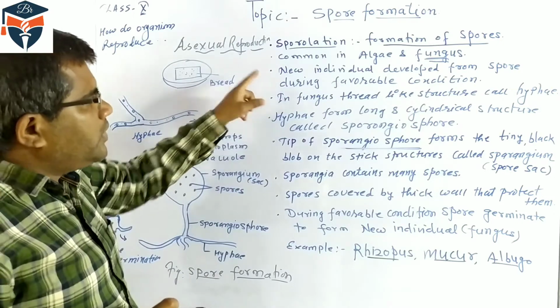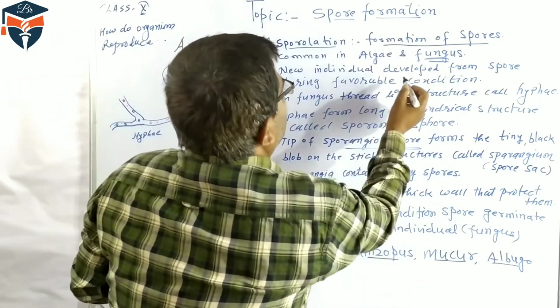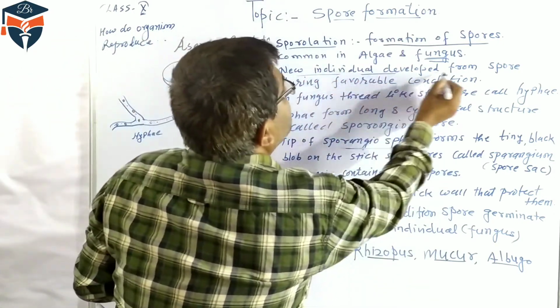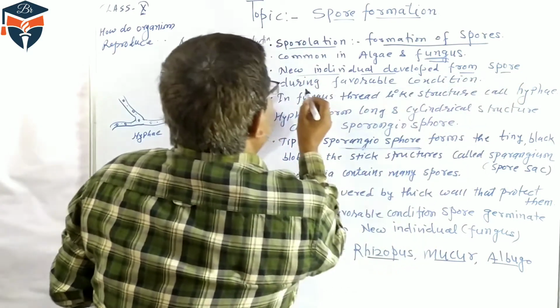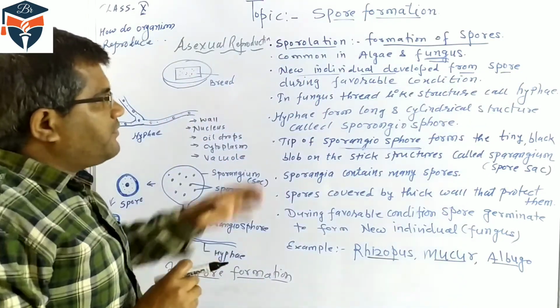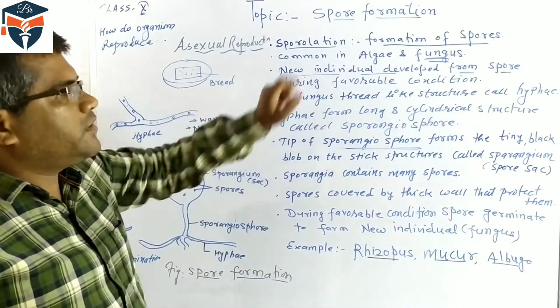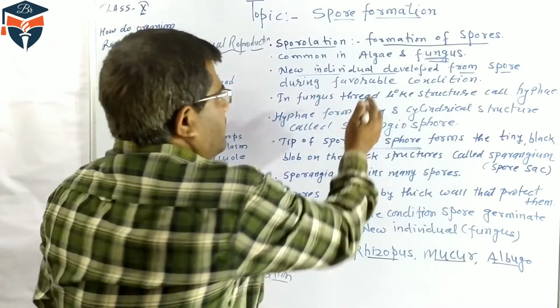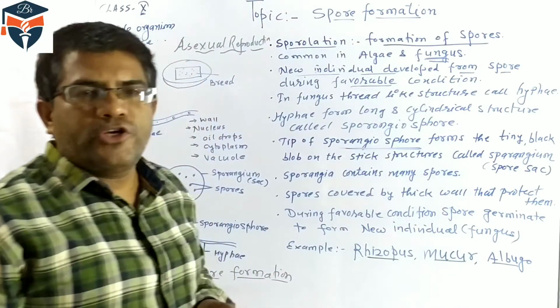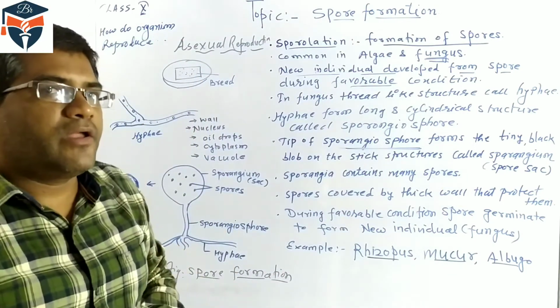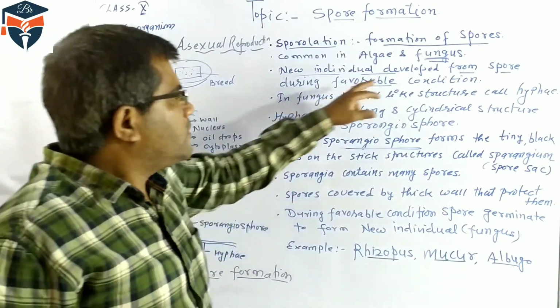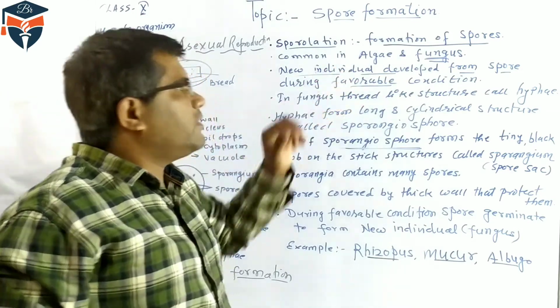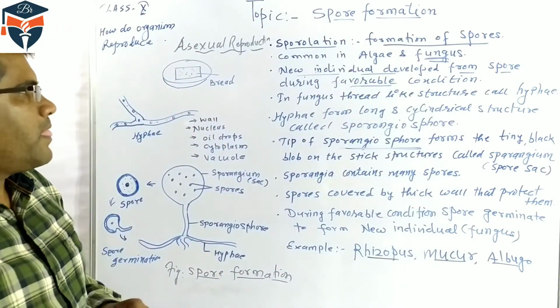In spore formation, new individuals are developed from the spore, and the spore develops into a new individual during favorable conditions. If there is enough moisture or suitable conditions are available, the spore forms the new individual.